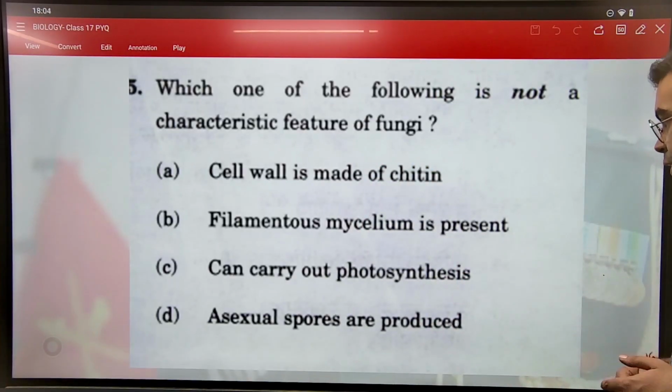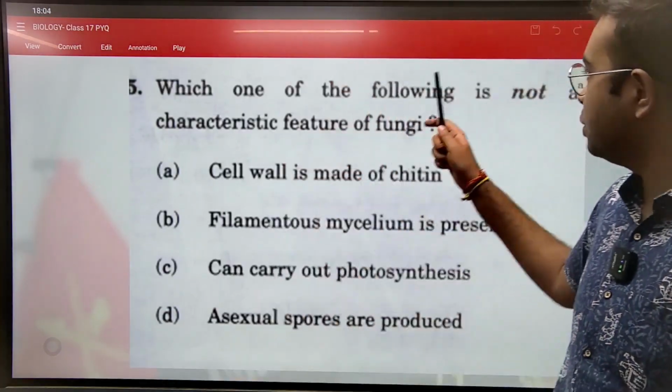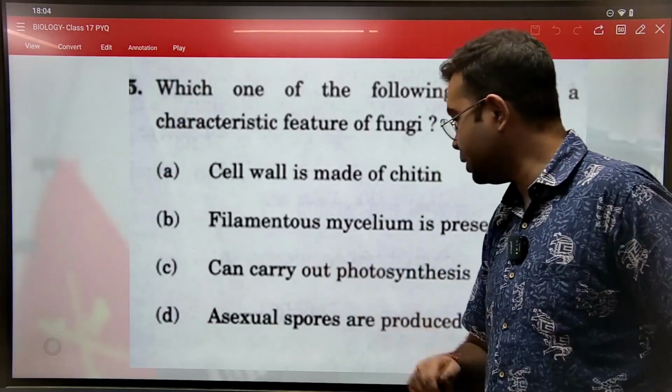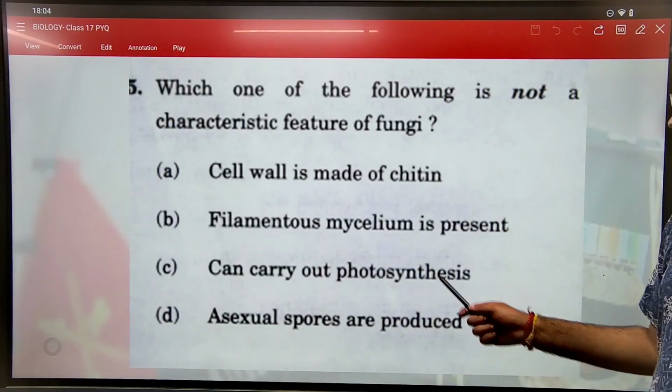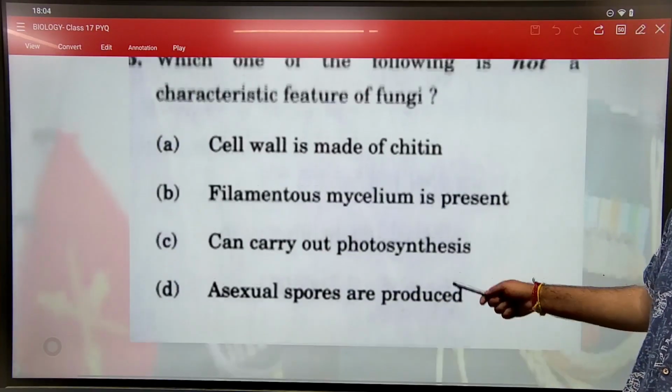Can carry out photosynthesis? नहीं, photosynthesis के लिए you need chlorophyll. Fungi में chlorophyll नहीं होता. They cannot do photosynthesis. So option C is our wrong answer. Option C is the correct answer for this. It is the incorrect statement.